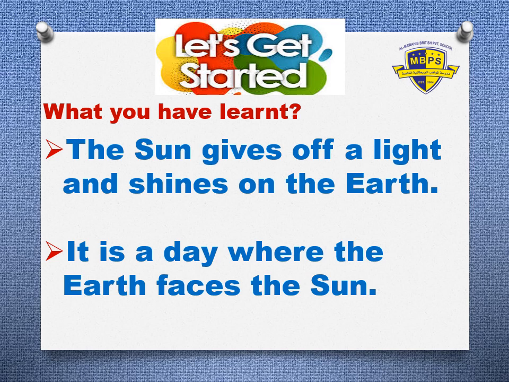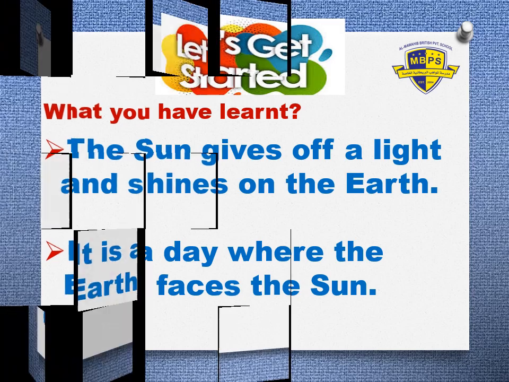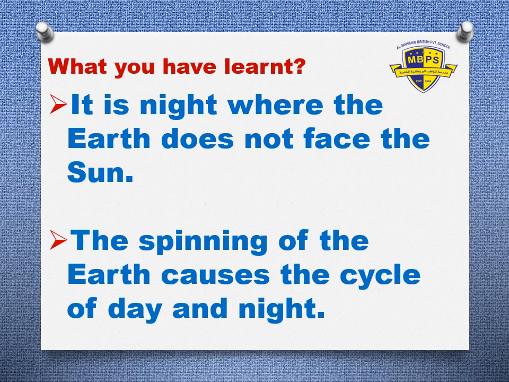Let's get started. What have you learned till now? The sun gives off light and shines on the earth. It is day where the earth faces the sun. What else have we learned, students? It is night where the earth does not face the sun. In the night time, you cannot see the sun. Why? Because the spinning of the earth causes the cycle of day and night.